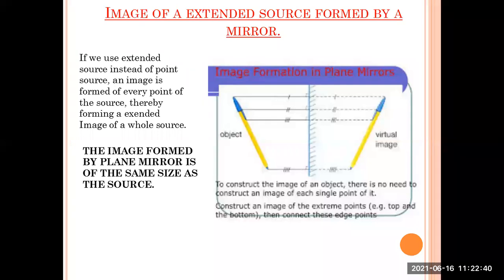Now you can see similar lines drawn. The topmost line and the extended line have the same distance. One dash is present on both sides, two dashes perpendicular to those lines, three dashes, which depicts that the distance of the object and the virtual image from the mirror are the same.